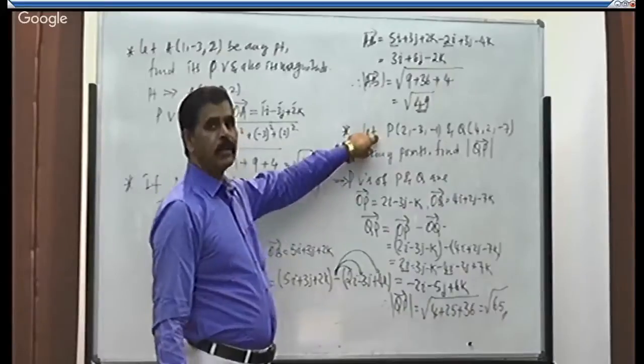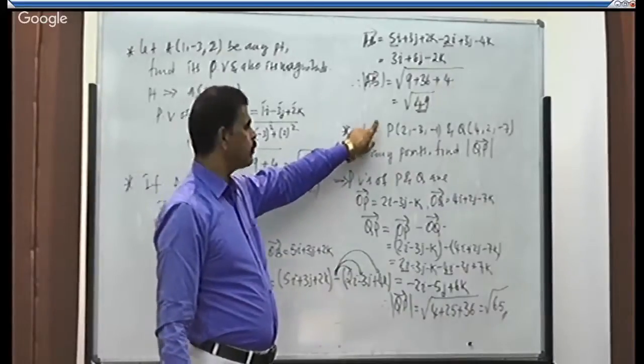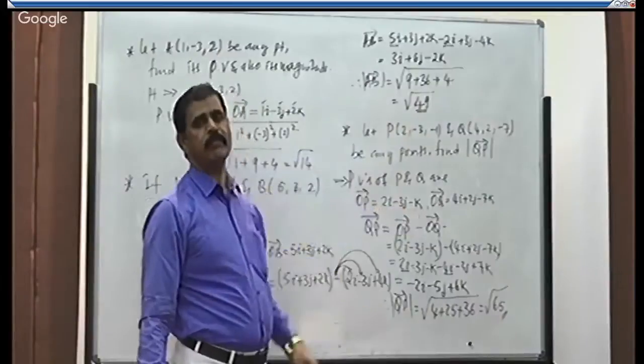So this is the procedure we need to follow to find out any vector in terms of their position vectors, right?